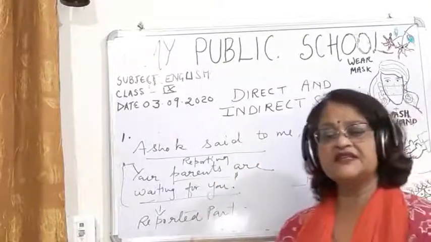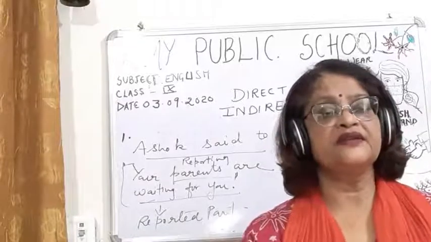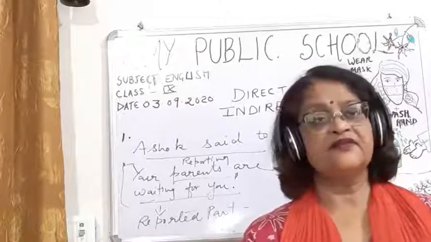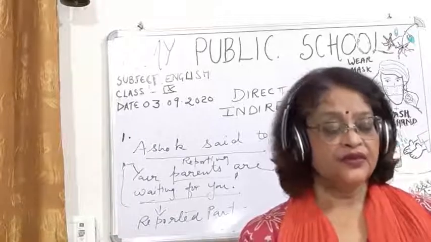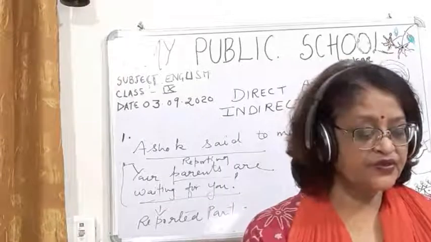Sometimes, when we change from direct to indirect speech, we write told. Like here said is there, we will write told. So why do we do like this? That is the thing which I have to explain to you.